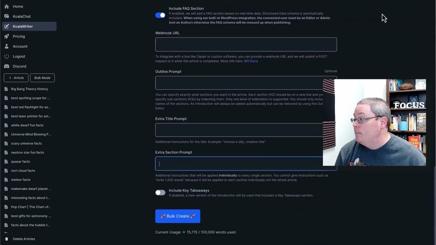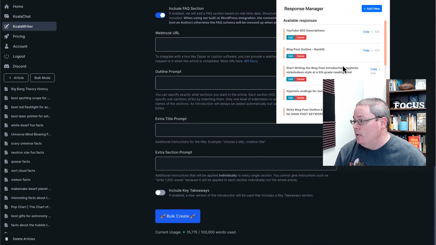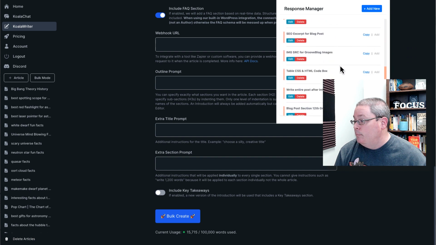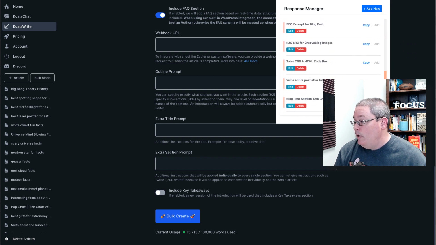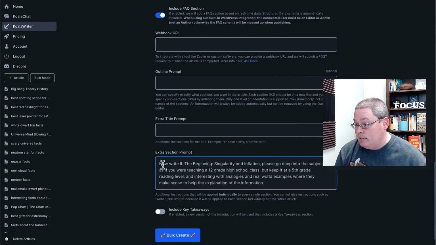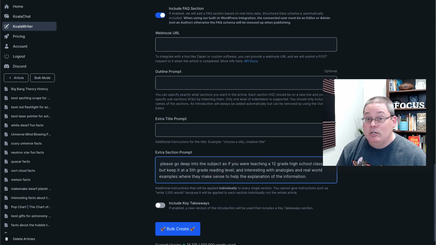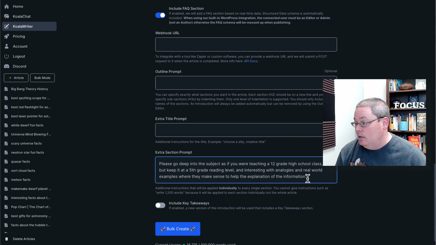Extra section prompt. I'm going to go up to my response manager where I keep all of my prompts for quick access, and I'm going to copy that extra section, and I'm going to take this part out because that's referencing each section when I do this inside of ChatGPT. I'm going to put in that prompt to go a little deeper and make sure it stays, or attempts to stay, at that 5th grade reading level.